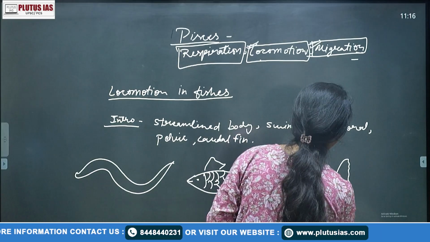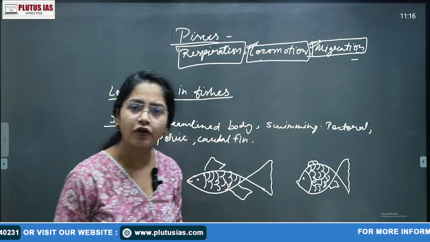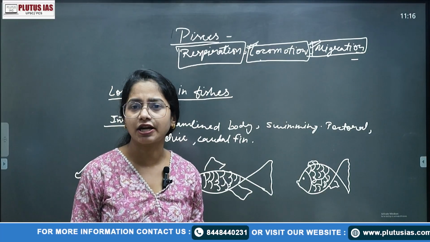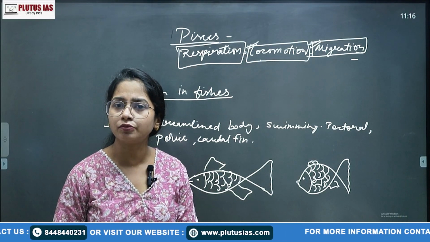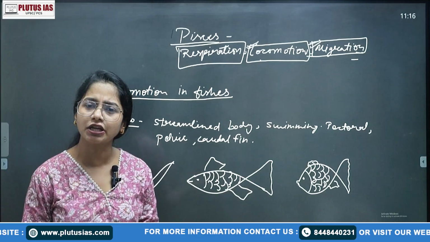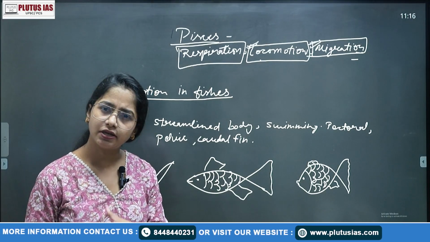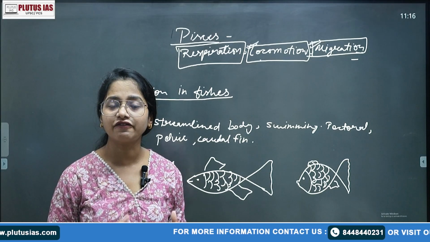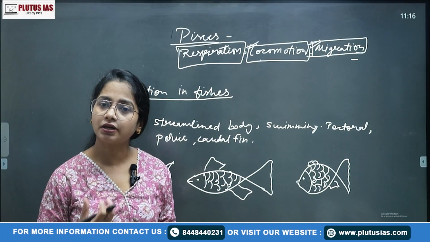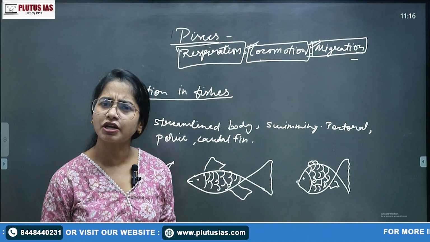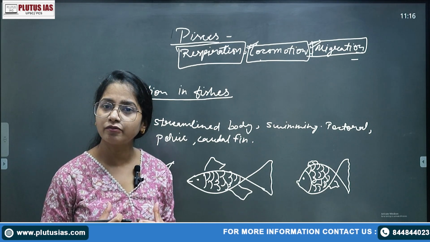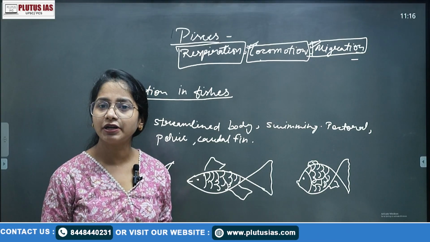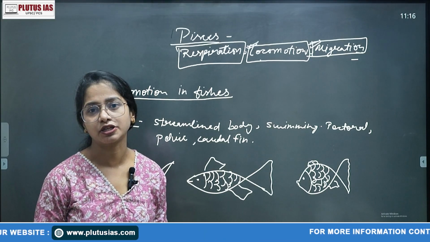On the basis of that, the other types of locomotion are continuous locomotion, burst locomotion, and in-between. Continuous means they are just moving from one place to another. Burst locomotion is when they find prey, or for offense or defense, or in search of food. In the burst type of movement, the energy consumption is very high, right? Then there is in-between, which is mainly used for migration purposes.